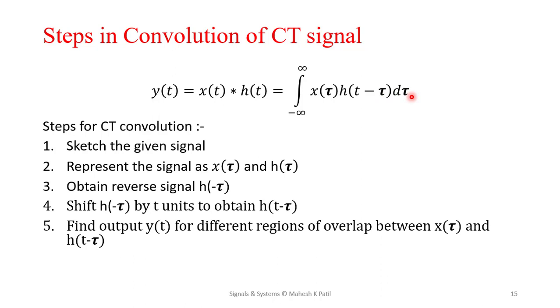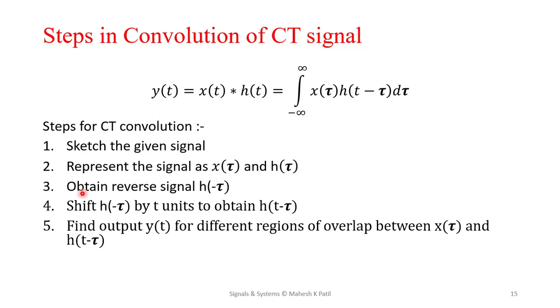Now suppose you are performing a CT convolution, what are the steps involved? The first step is to sketch the given signals, that is x of t and h of t. Then represent these signals as x of tau and h of tau. This tau is a dummy variable, so instead of t you put the dummy variable tau.